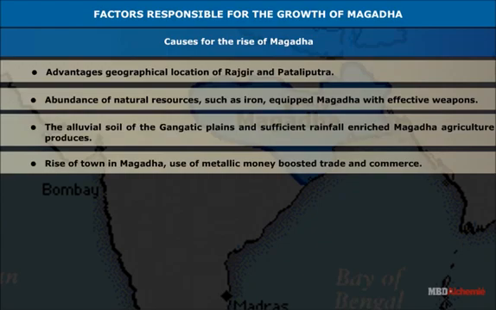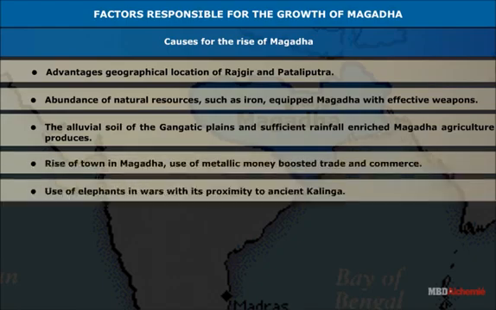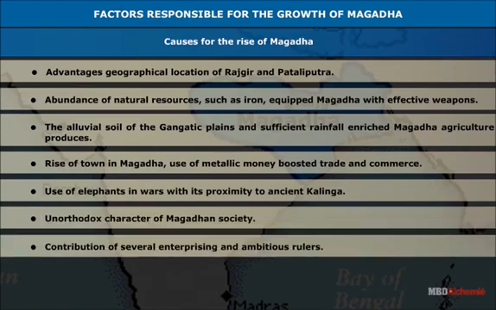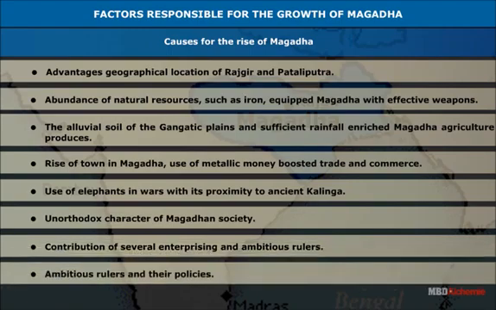Rise of towns in Magadha and use of metallic money boosted trade and commerce. Use of elephants in wars with its proximity to ancient Kalinga. Unorthodox character of Magadhan society. Contribution of several enterprising and ambitious rulers and their policies.